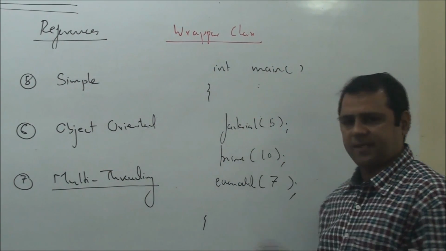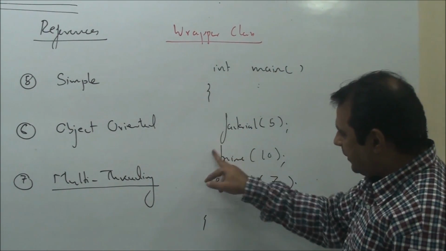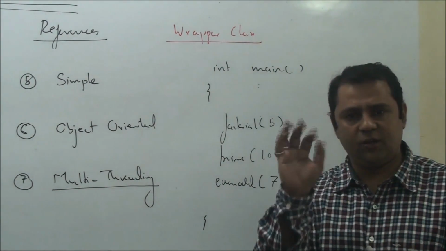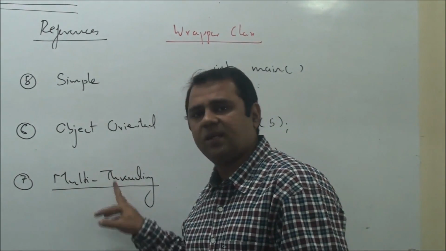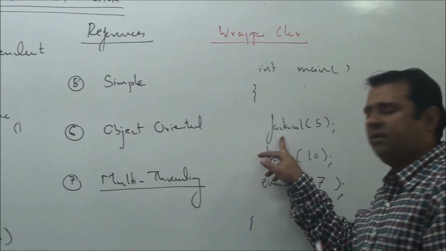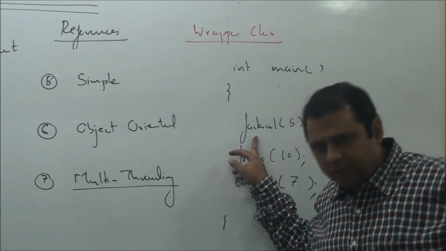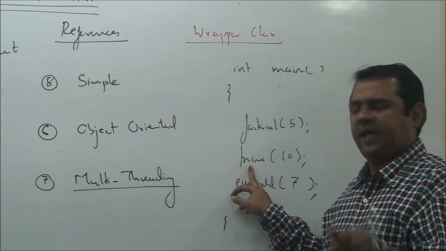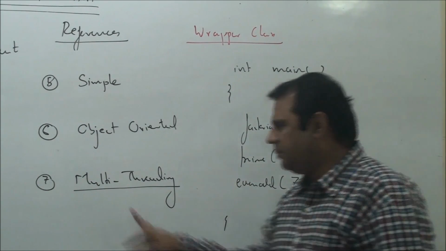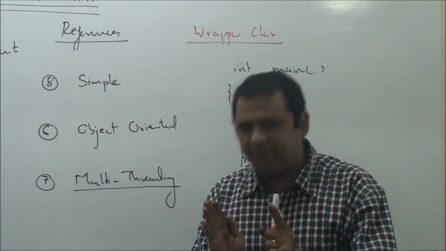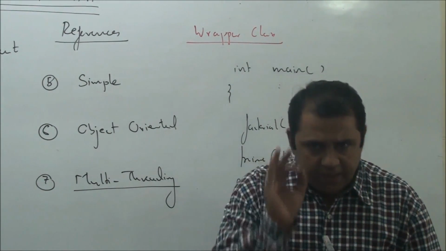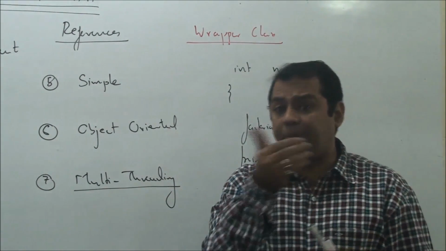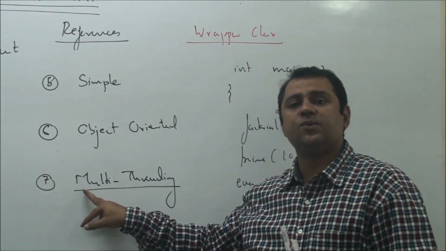Java is against this concept. Java says if they are independent of each other, they can run in parallel. That is, they can run together. And this is what is called multi-threading. That is, by the time we have called factorial and factorial code is running, in the middle of that code, we can call prime. And during the execution of prime, we can call even odd. In short, multi-threading means making multiple functions or multiple methods of the same program run parallelly. If multiple methods of the same application are executing parallelly, we say that the application is using multi-threading.